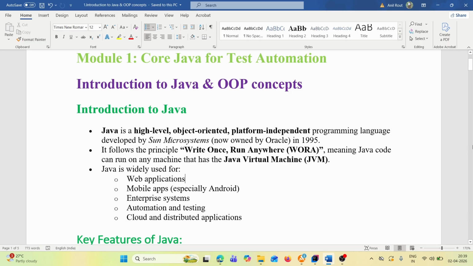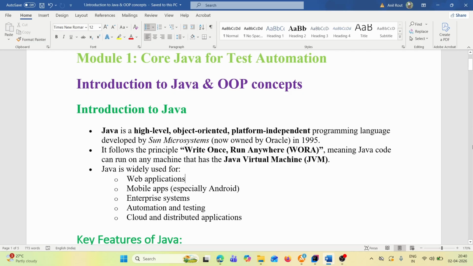So nowadays, core Java is still in demand. If you want to make your career in automation, you must be knowing core Java thoroughly.